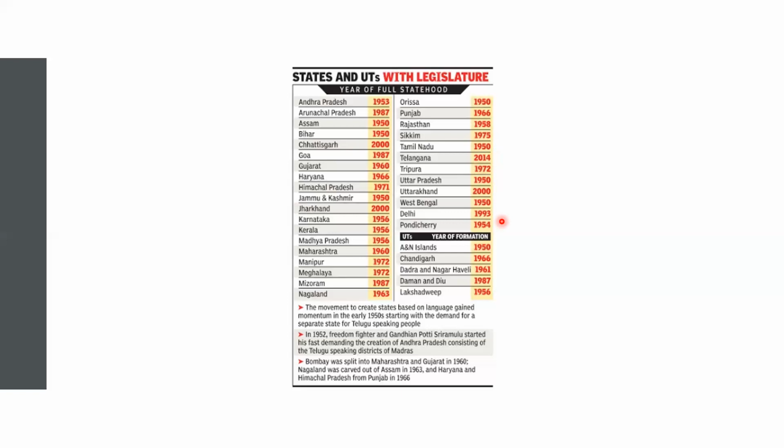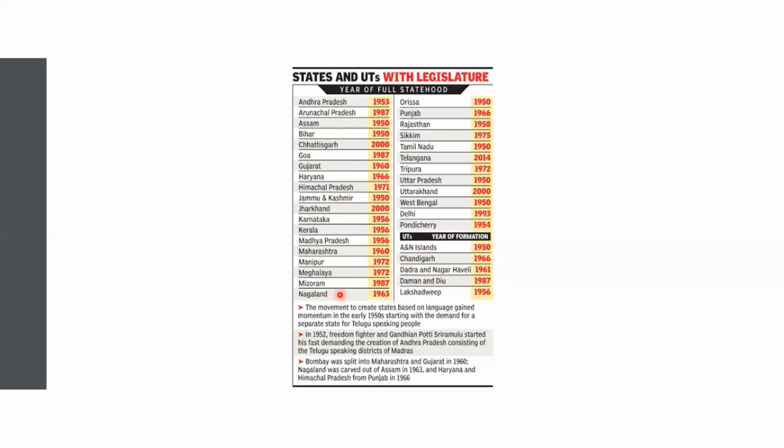These are the union territories: Pondicherry, Andaman and Nicobar in 1950, Chandigarh in 1966, Dadra and Nagar Haveli 1961, Daman and Diu 1987, and Lakshadweep 1956. Like this, the 7 union territories and states were formed. First was the Andhra state. Later in 1956, this was changed to Andhra Pradesh.